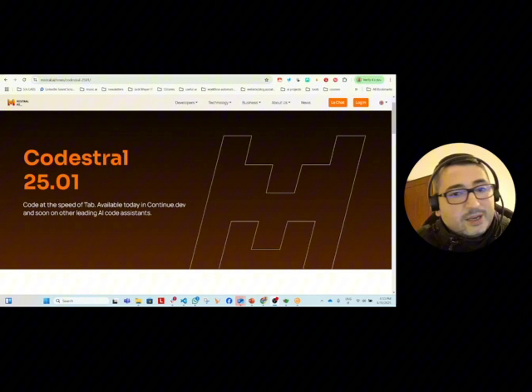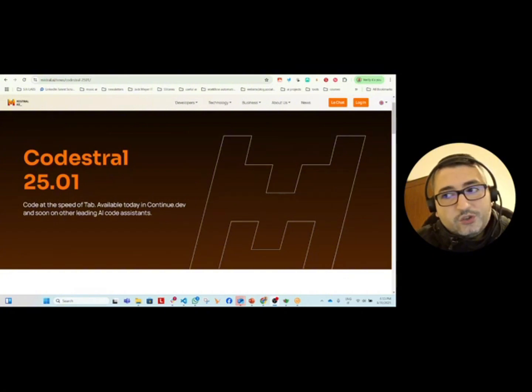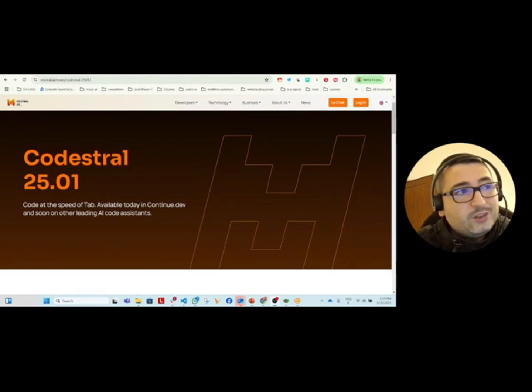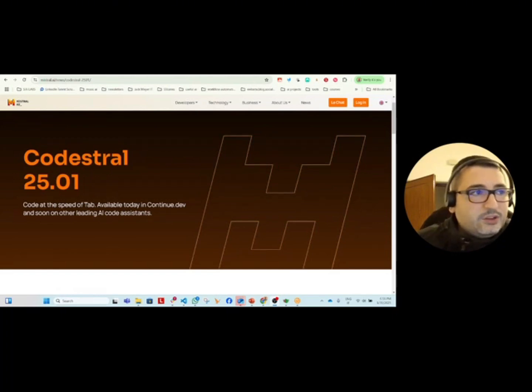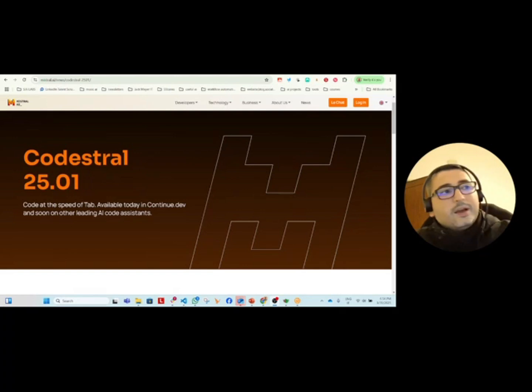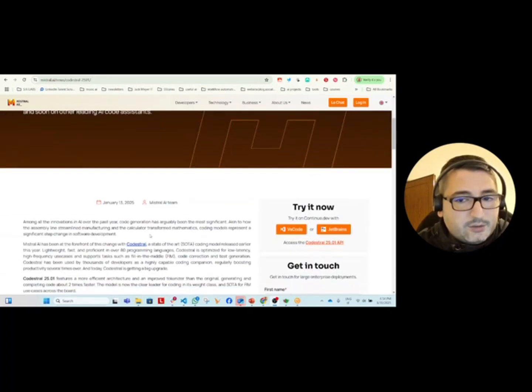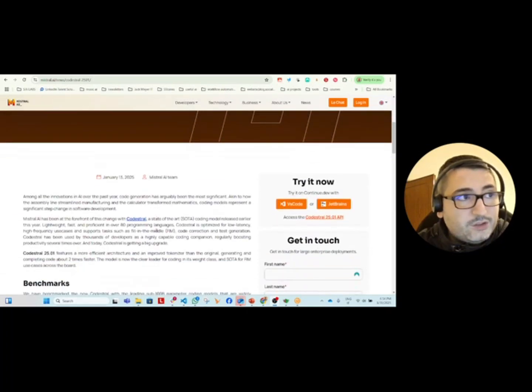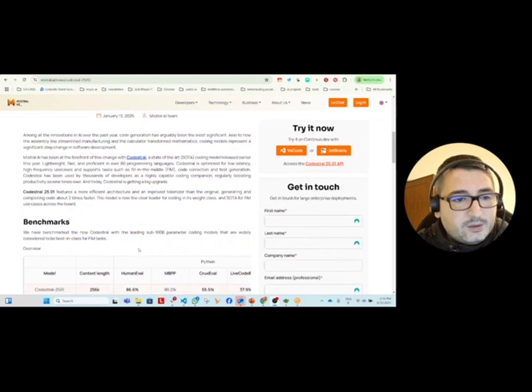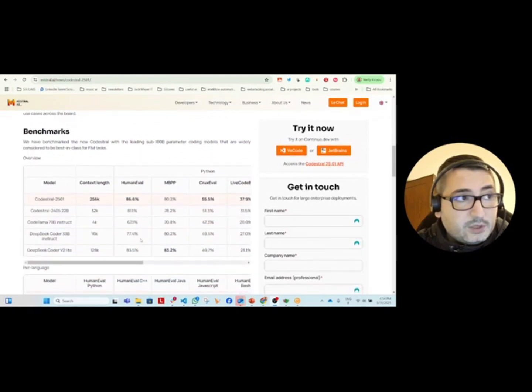Codestral is a model which is focused on development, so on coding tasks, and that's how its name comes from. What is very interesting about this model is that it is a 100 billion parameter model. So it is very small compared to the leading ones, which are in the order of trillions even, like OpenAI and many other models.